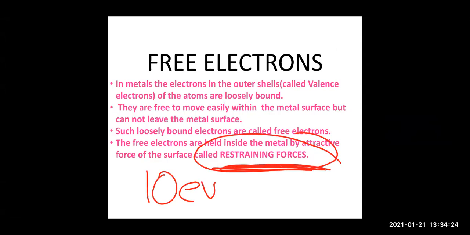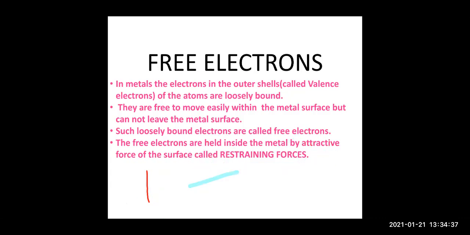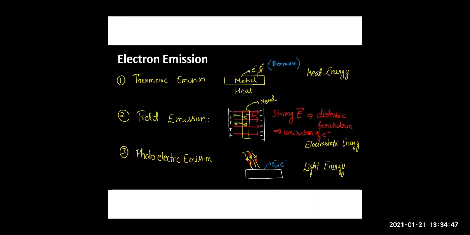So if you want to remove the electron, children, then you have to give energy more than the restraining energy. That is, you have to give more energy than 10 electron volt. You have to overcome the restraining forces, right? So the energy that you give, depending on that, here we have described the electron emission.